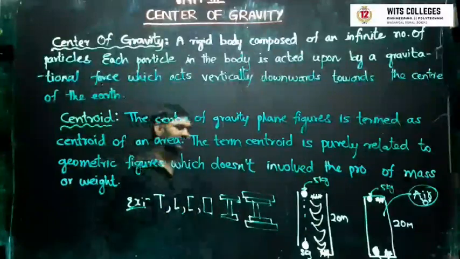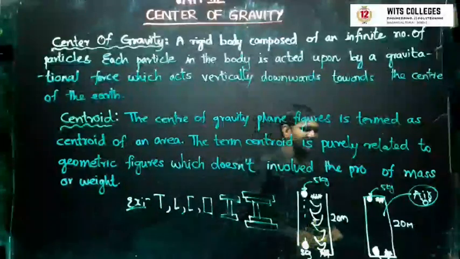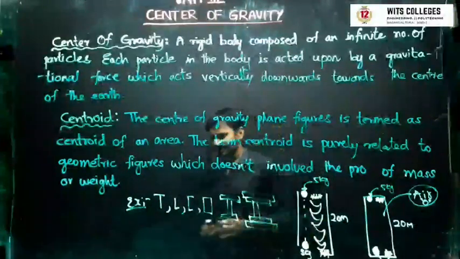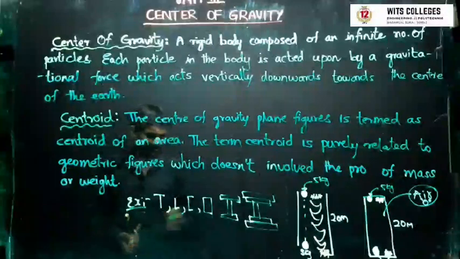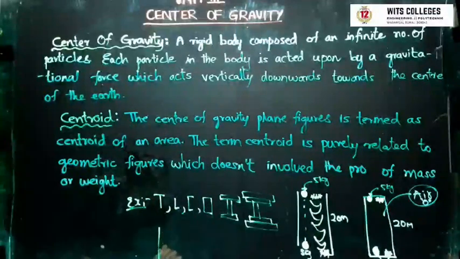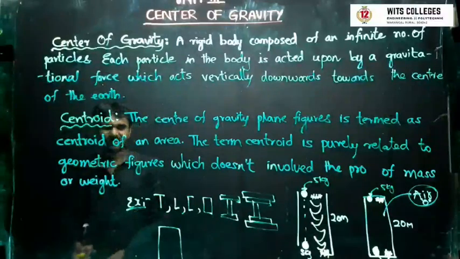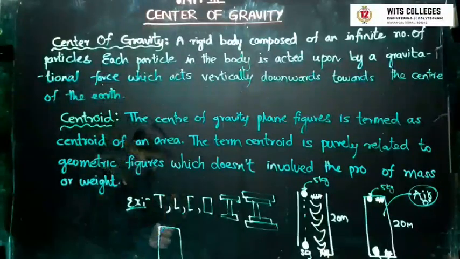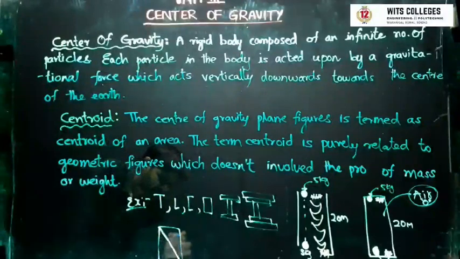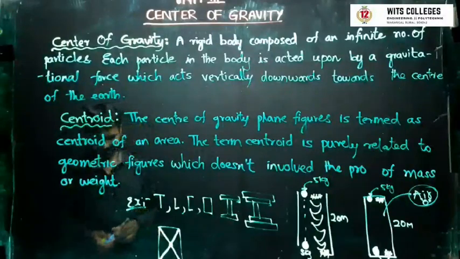So how to find out the centroidal distance in this? I have taken a rectangle. I have to find the centroid of this. How do I find the centroid? I have to mark the diagonals. By these diagonals, I'll get the centroid point.